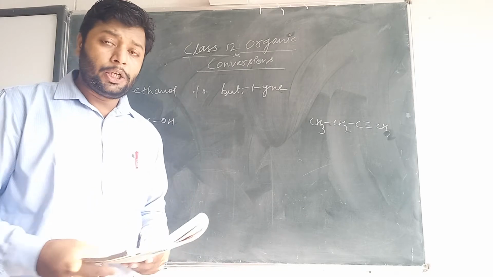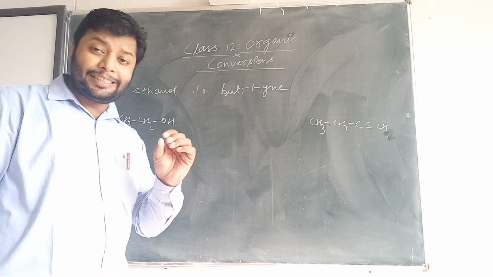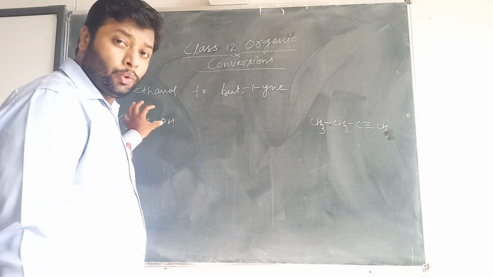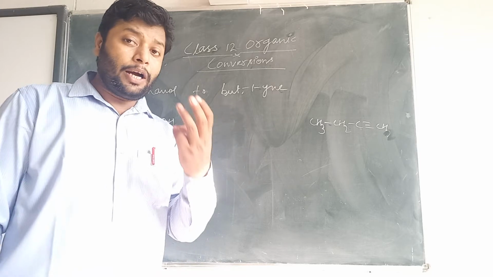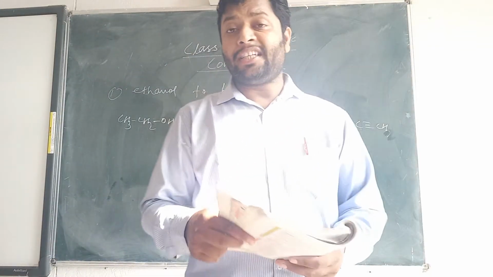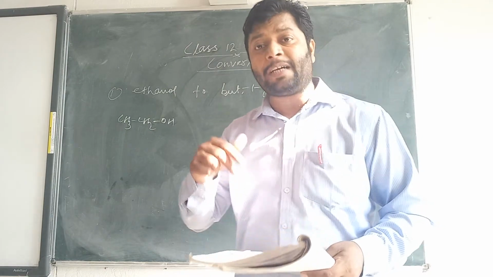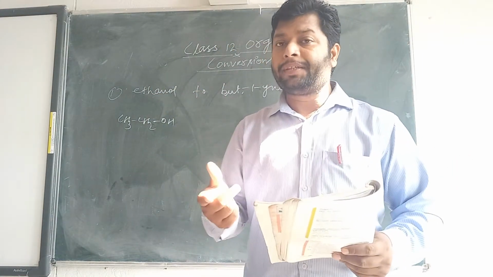Butanone. Students, look at the condition. You have to go through the ascent of the carbon chain. There are 2 carbons only in the chain, and there are 4 carbons along with a triple bond. To introduce a double or triple bond, there are many ways.